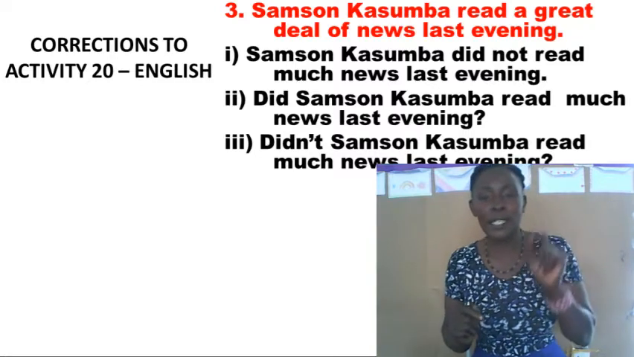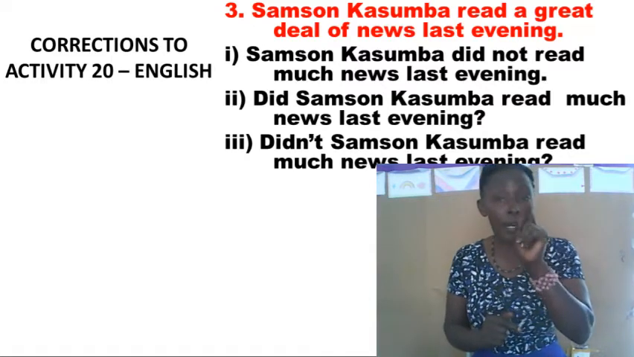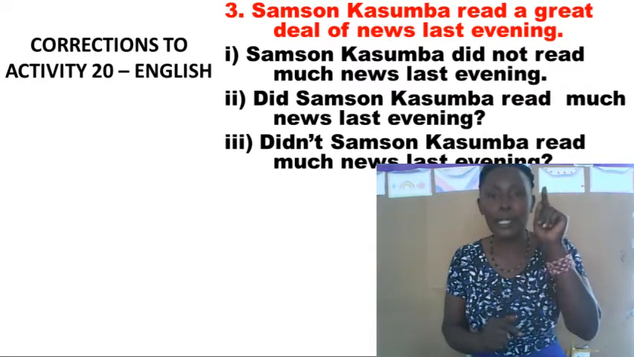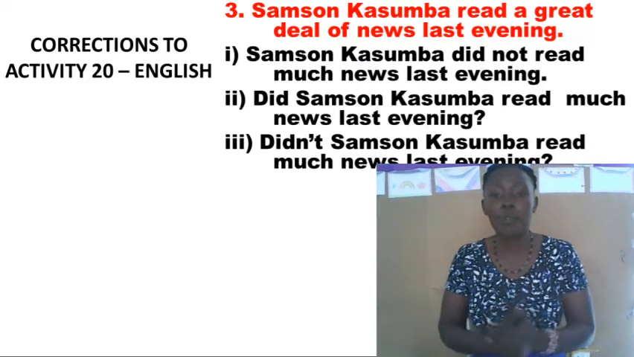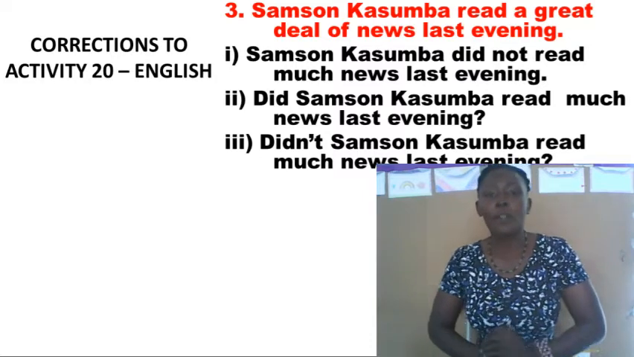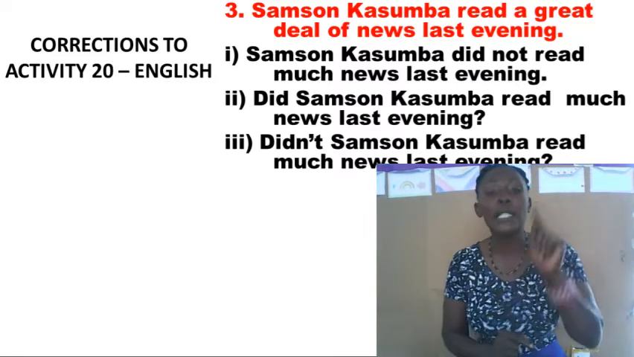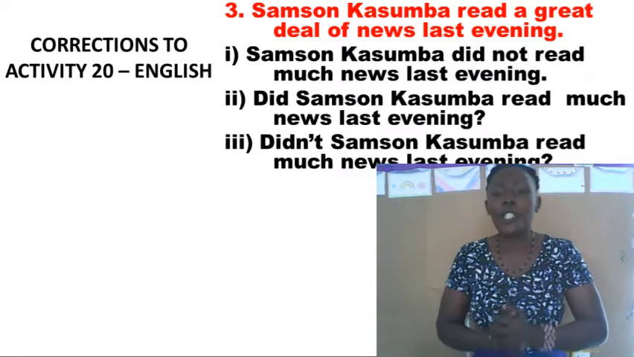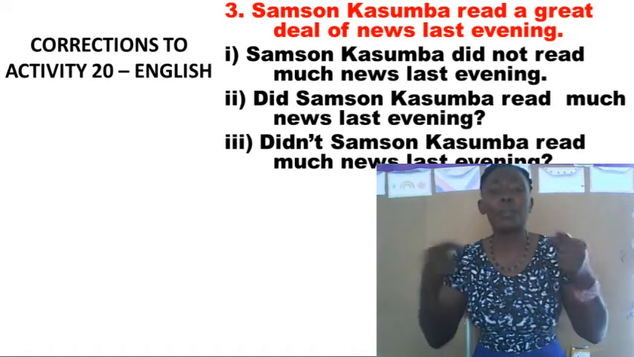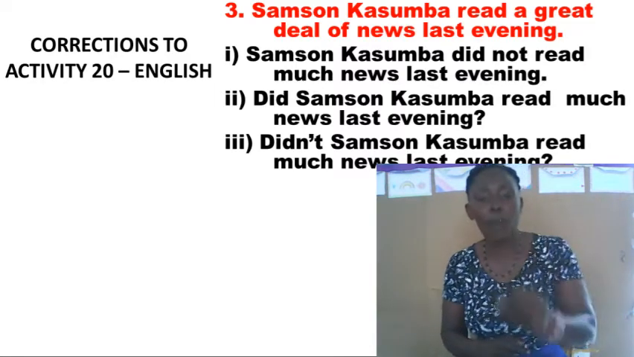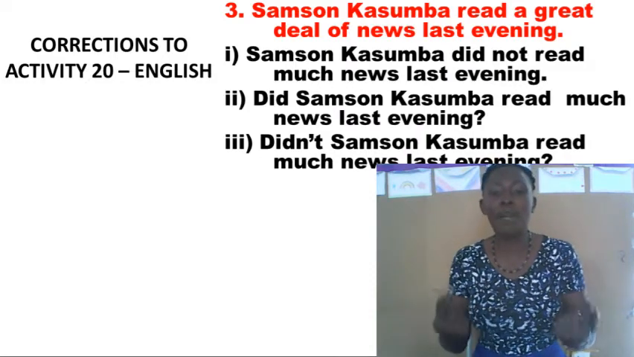Since our affirmative sentence is in past simple tense, that's why I brought in did not. The negative helping verb did not, because our sentence is in past simple tense. That's why you have to say, Samson did not read much news last evening. The interrogative form will have to begin with a positive helping verb, which is did. Did Samson Kasumba read much news last evening? That is interrogative. Then we have the negative interrogative, which has to begin with the negative helping verb, didn't.